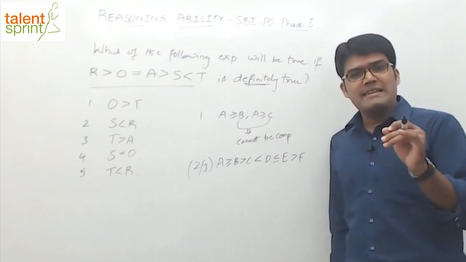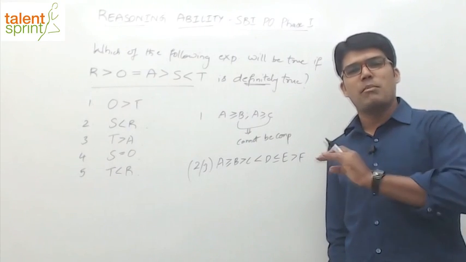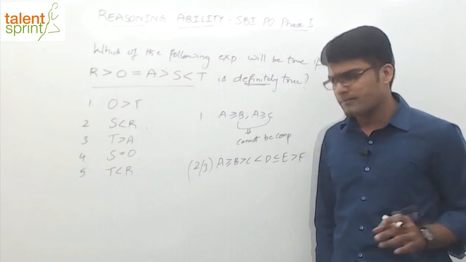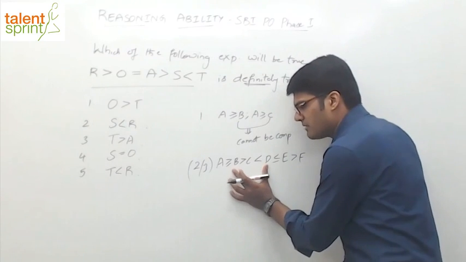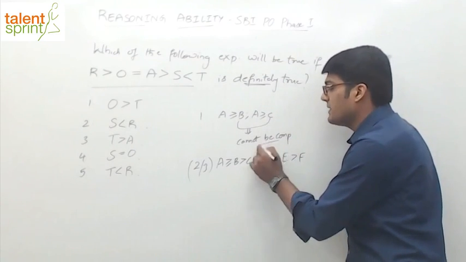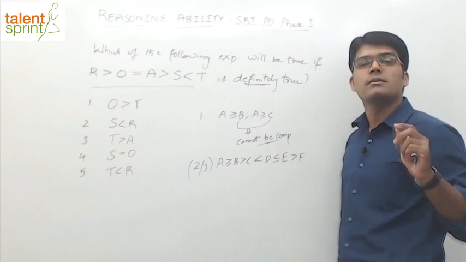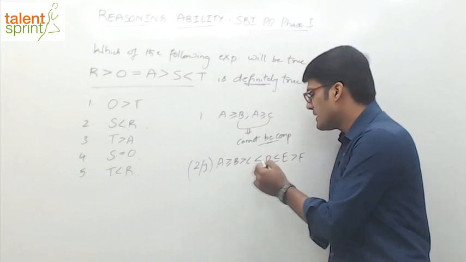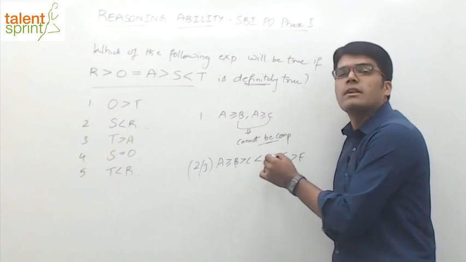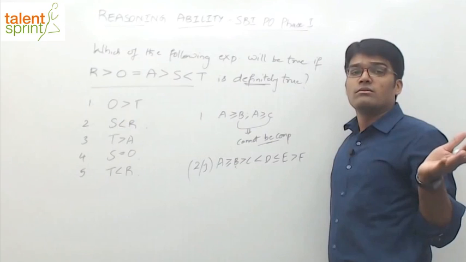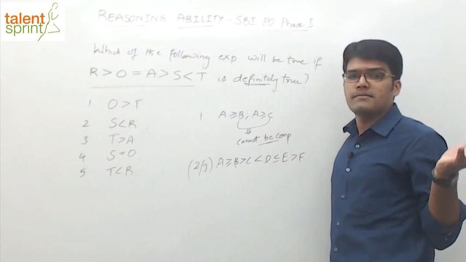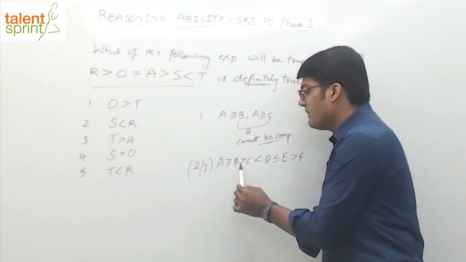Now, the moment you find dissimilar inequalities between two variables, blindly say that those two cannot be compared. For example, here B and D cannot be compared. And always, when we say cannot be compared, all three possible results are there. B can be greater than D, B can be less than D, B can be equal to D. That is the reason we are saying that I don't know what is going to happen here. Anything can happen, right?